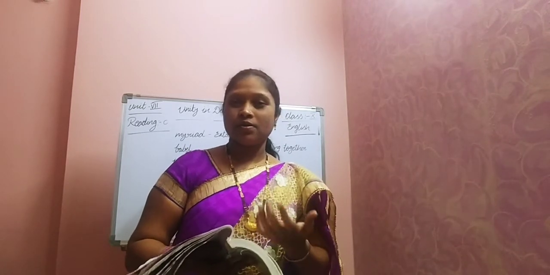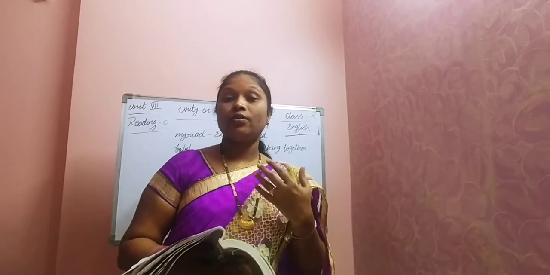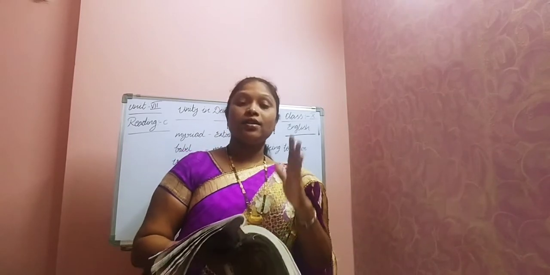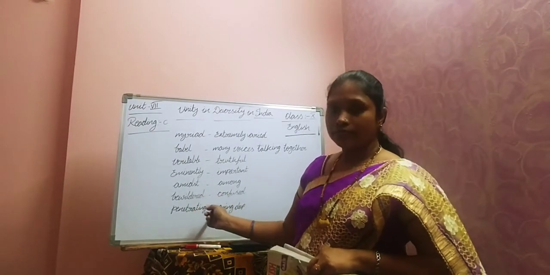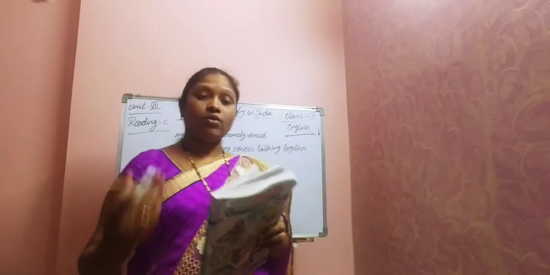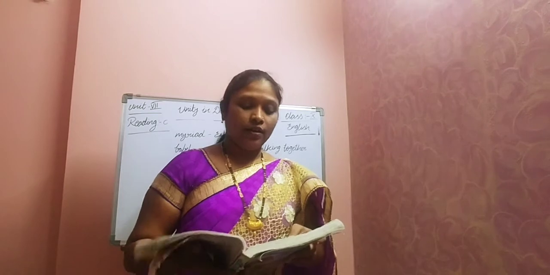Astonishing means surprising. So if anybody comes and observes all these, who doesn't have the complete knowledge about India, definitely they are going to be surprised. Not only that, they will be bewildered. Bewildered means confused. By looking at us, they are going to be confused, and of course they will be surprised by seeing the variety of Indian life. Next, they fail to discover the one in many, the individual in the aggregate, the simple in the composite.